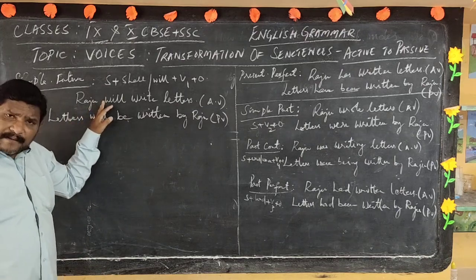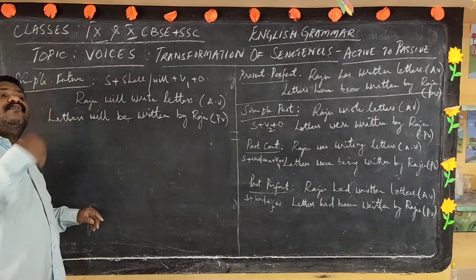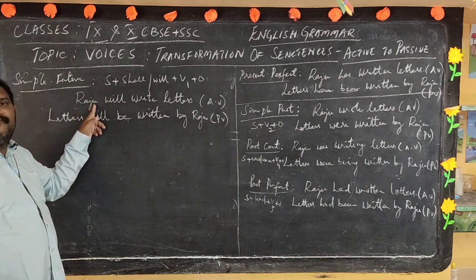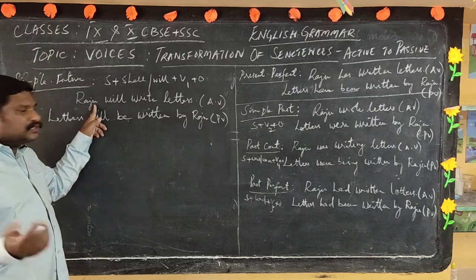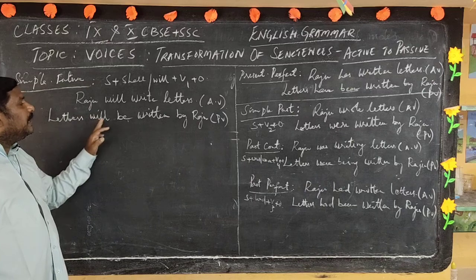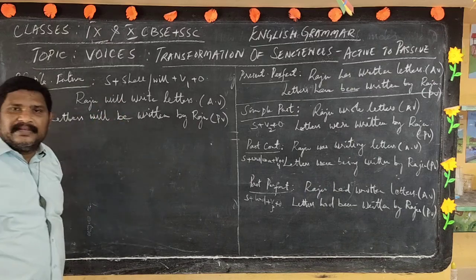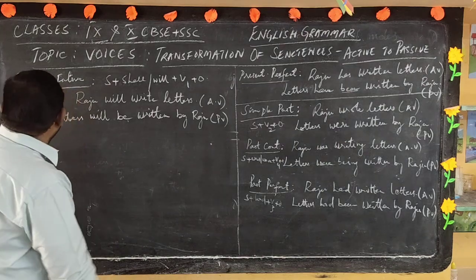Now this is future. Raju will write letters. The action has not happened, the future action expected in the present. Raju will write letters, so letters will be written by Raju, transforming the sentence from active to passive.